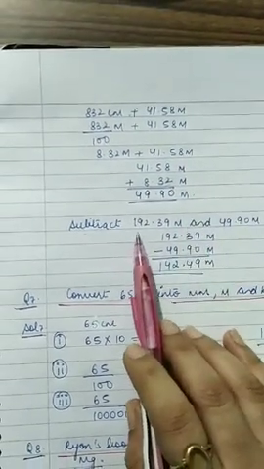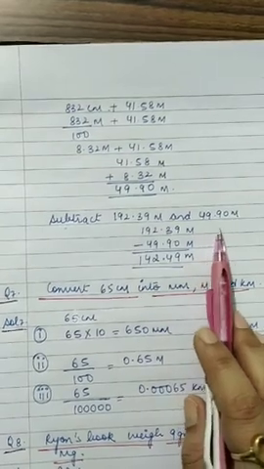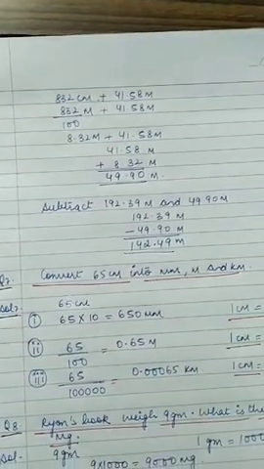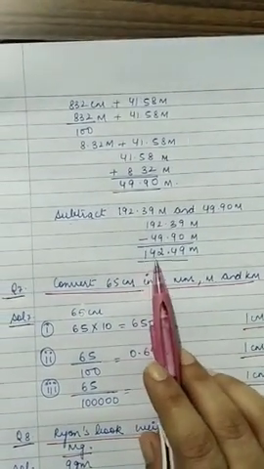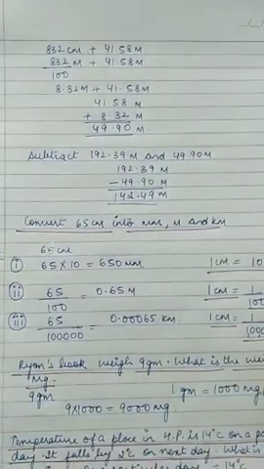Now we have to subtract 192.39 meter and 49.90 meter. When you subtract, you will get 142.49 meters. So this is your answer.